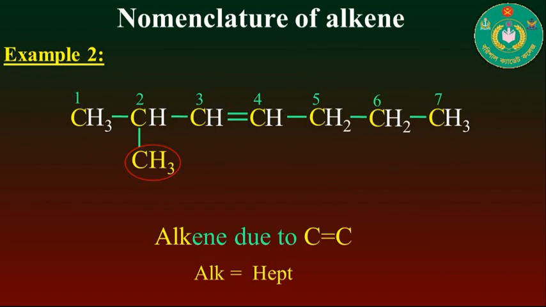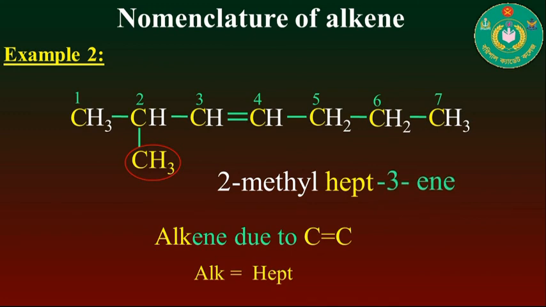So the prefix will be 2-methyl, the root will be hept, and the suffix will be 3-ene. That is, the IUPAC name of this compound will be 2-methyl hept-3-ene.